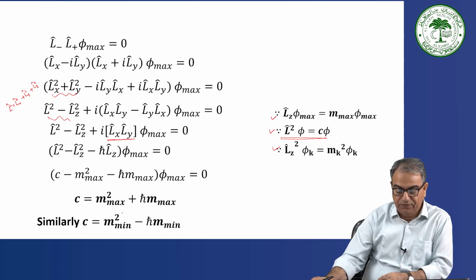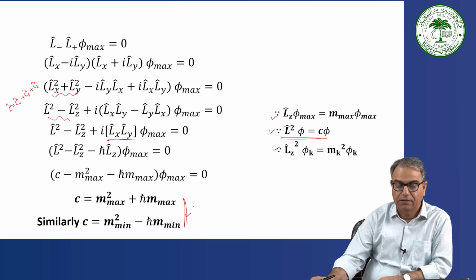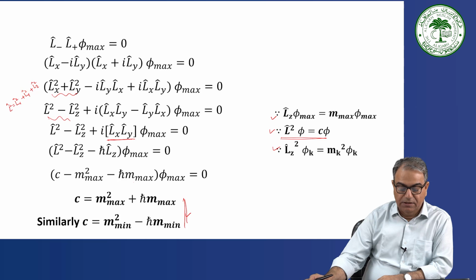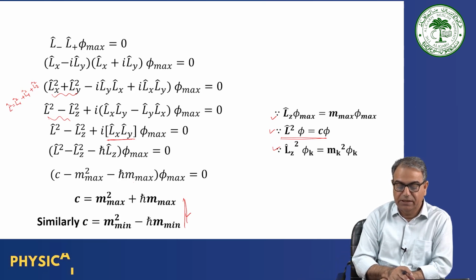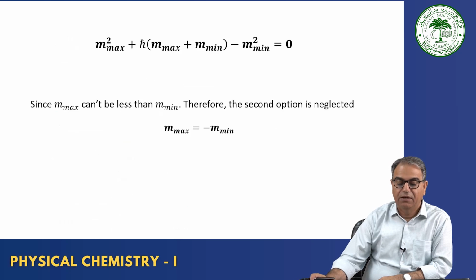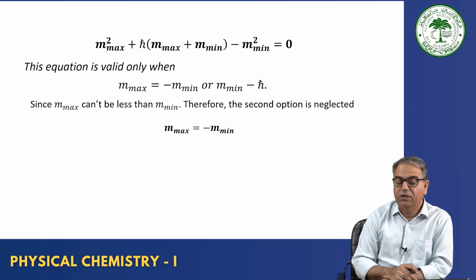And similarly you can prove C is equal to m_min square minus ħ m_min. And what does it mean? What does it signify? Okay. If you look at these two relationships, both are C. C is equal to m_max square plus ħ m_max, and C is equal to m_min square minus ħ m_min. So these two you can equate on the right hand side. If you equate, what you get is m_max square plus ħ m_max plus ħ m_min minus m_min square is equal to 0.